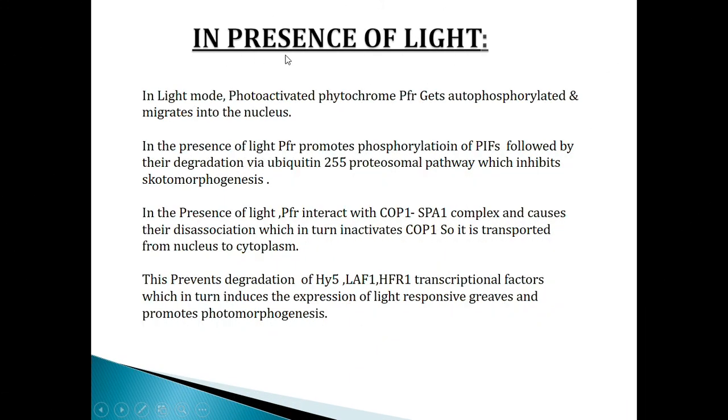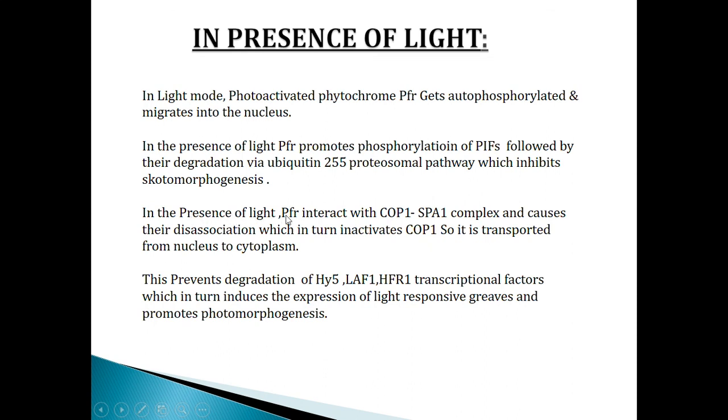In the presence of light, photoactivated phytochrome PFR gets autophosphorylated and migrates into the nucleus. In the presence of light, PFR promotes phosphorylation of PIFs followed by their degradation via the ubiquitin 26S proteasomal pathway, which inhibits scotomorphogenesis.